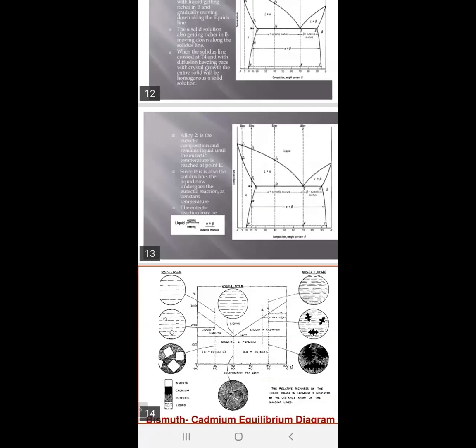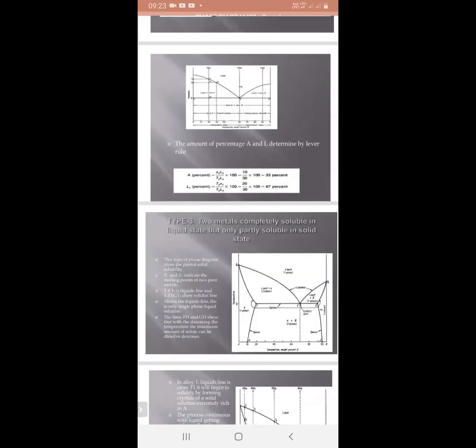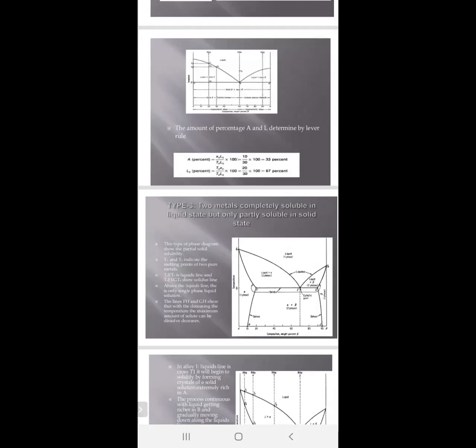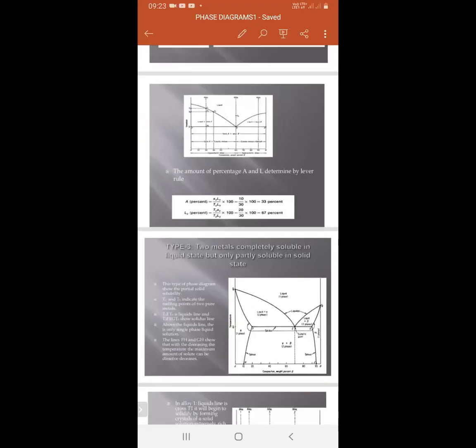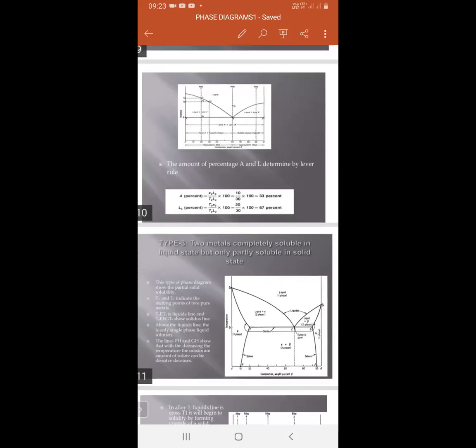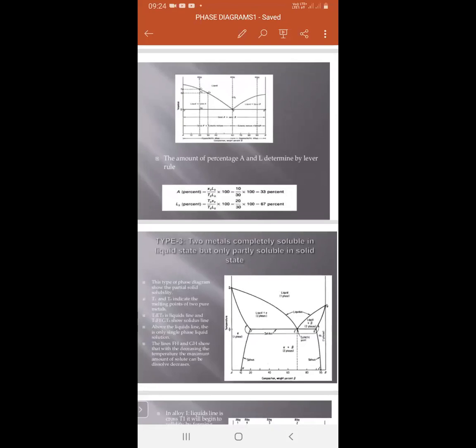Next phase diagram is two metals completely soluble in the liquid state, but only partially soluble in the solid state. That phase diagram is also similar to the eutectic type, but here there is only a slight difference.